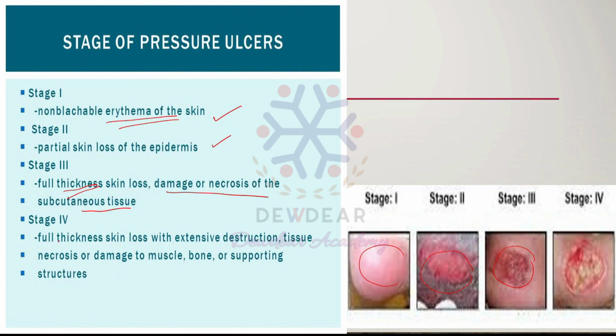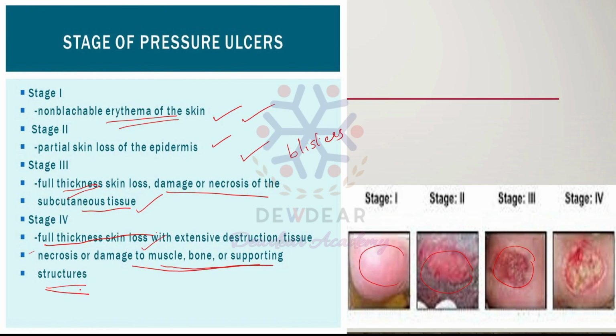But in stage 4, there is full thickness skin loss with necrosis or damage to the muscle, bone and supporting structures. That is stage 4. So we know stage 1 is just the non-blanchable erythema of the skin, and stage 2 means there is partial skin loss of the epidermis, dermis or both, and there can also be blisters. In stage 3, there is full thickness skin loss with the loss of the subcutaneous tissue. And in stage 4, there is full thickness skin loss with damage to the muscle, bone and the supporting structures.